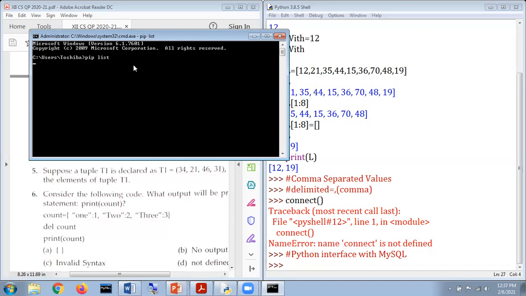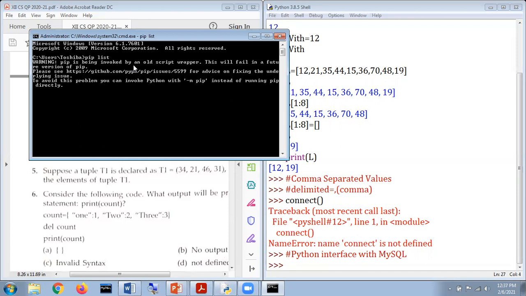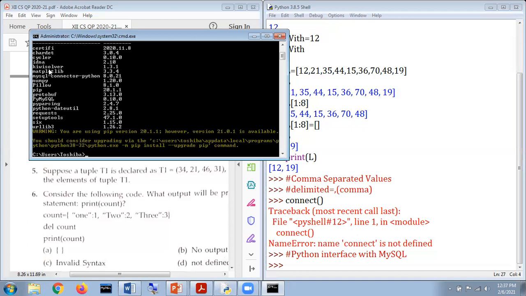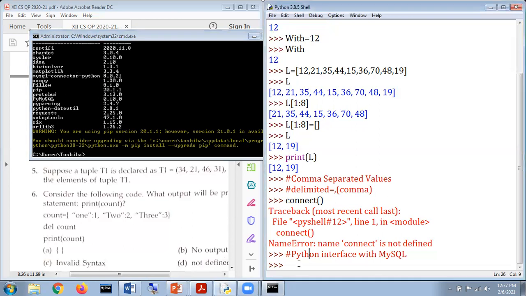Those who have installed it on their computer themselves remember that the list of pip packages is displayed on the screen. First of all, I am going to talk about the MySQL connector Python. This will be considered as the first answer.